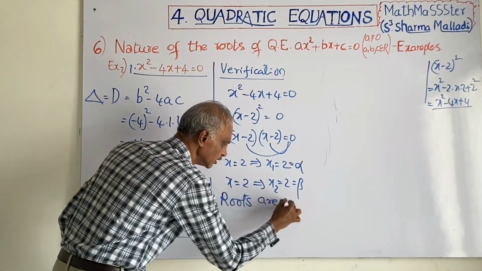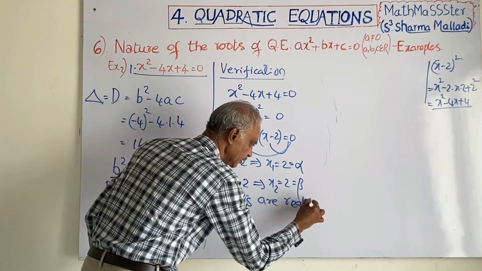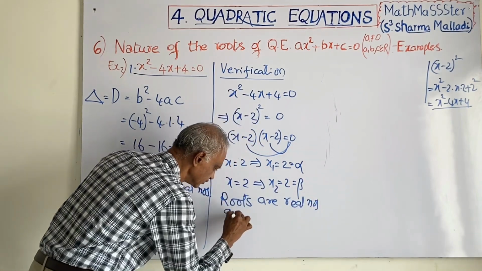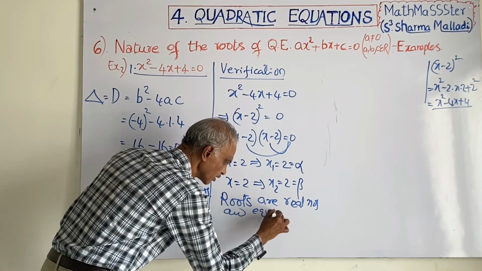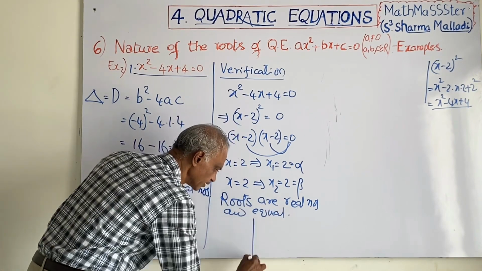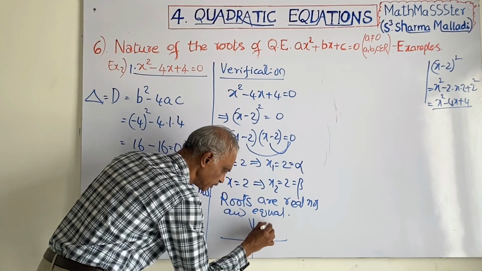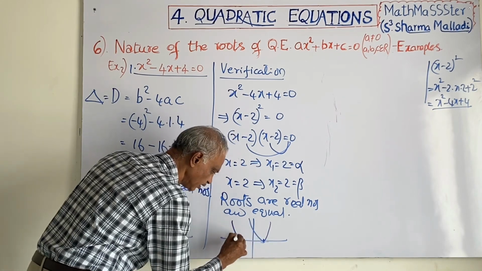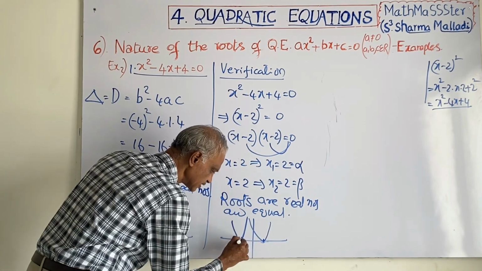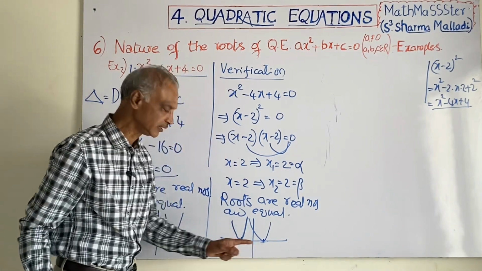Roots are real numbers and equal. Means the graph will be like this, it will touch the x-axis at only one point, like this or like this. It will touch the x-axis here or here.